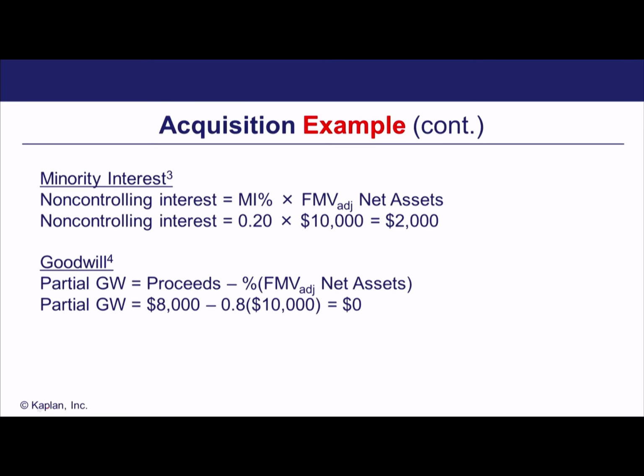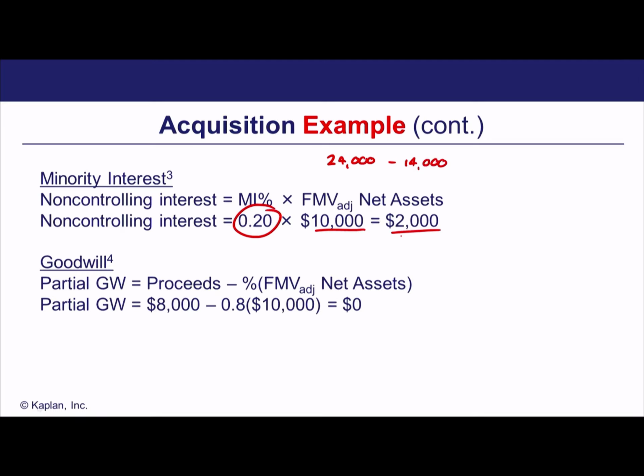Okay, there are those calculations of minority interest and goodwill that we saw before. Notice what they're doing is looking at the fair market value of net identifiable assets of the subsidiary. And remember, we calculated those earlier by saying its assets were 24,000 and its liabilities essentially were 14,000, which gave us the 10,000 figure you're seeing here. Minority share, 20%, and that's what gave us our non-controlling interest or minority interest.